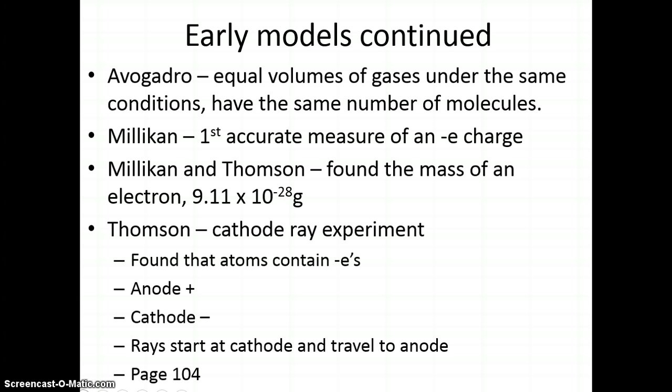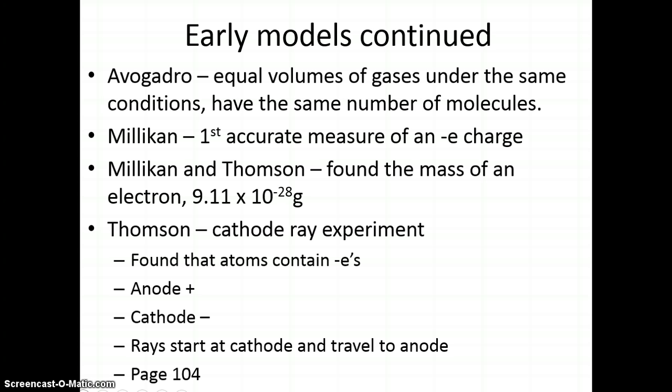A cathode ray is also deflected by electrically charged metal plates. A positively charged plate attracts the cathode ray, while a negatively charged plate repels it. Thomson knew that opposite charges attract and like charges repel. So he hypothesized that a cathode ray is a stream of tiny negatively charged particles moving at high speed. Thomson called these particles corpuscles. Later, they were named electrons. Okay, so electrons.